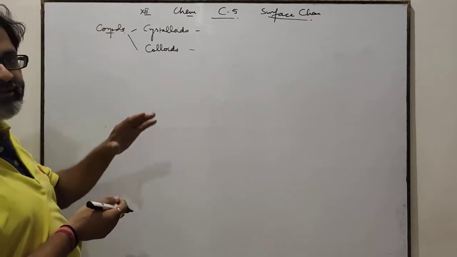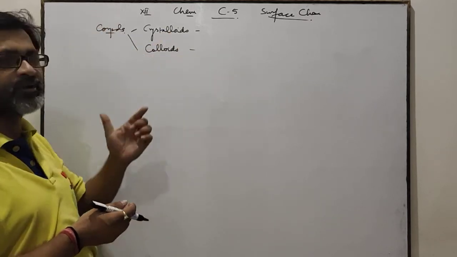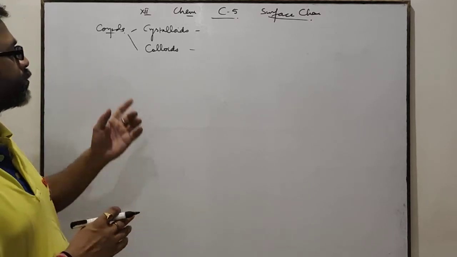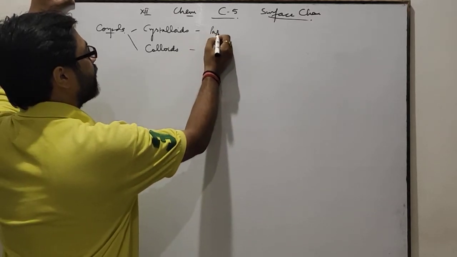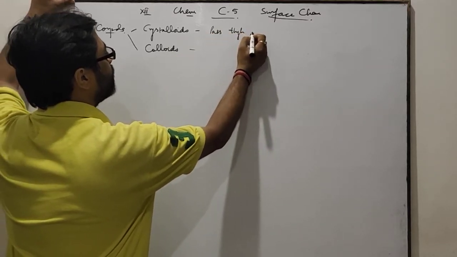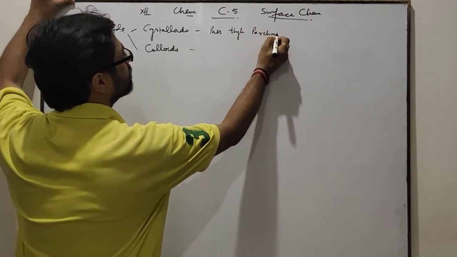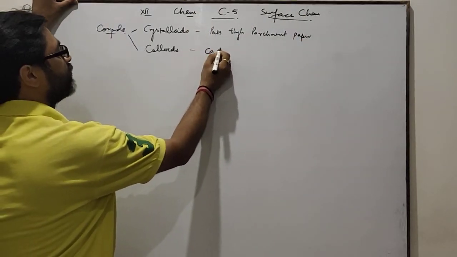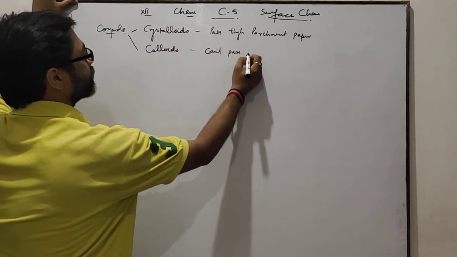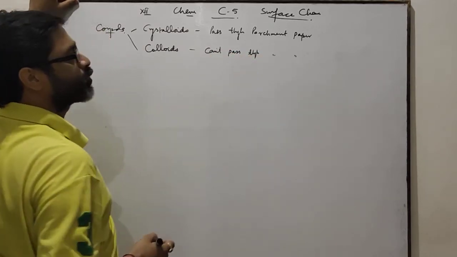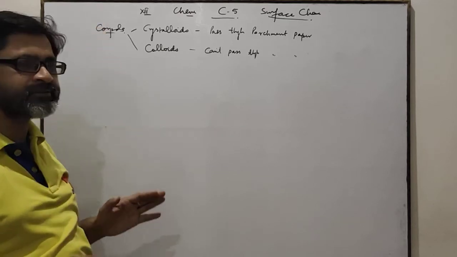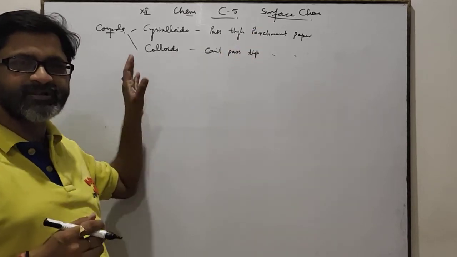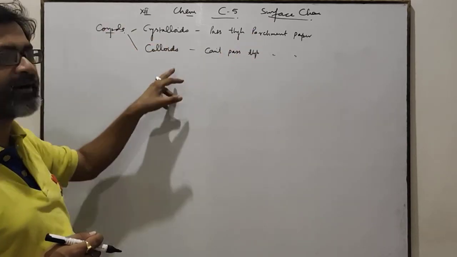Compounds can be classified into groups, crystalloids and colloids, on the basis of permeability through parchment paper. Those compounds which can pass through parchment paper are called crystalloids, whereas the compounds which cannot pass through parchment paper are called colloids. Okay? Means on the basis of permeability through parchment paper, substances or compounds can be classified into groups.